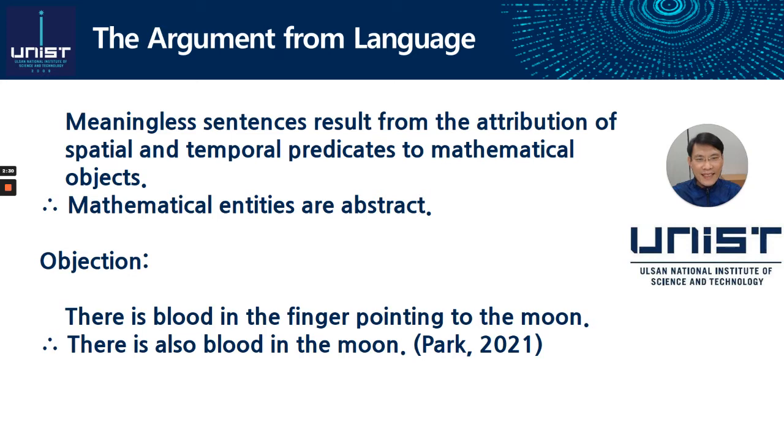The fact that it is meaningless to ask where the cosine function was yesterday is not a fact about the cosine function, but a fact about the mathematical sentence. Just as the astronomer should investigate the moon, not the finger, mathematical realists should investigate mathematical objects, not mathematical sentences.